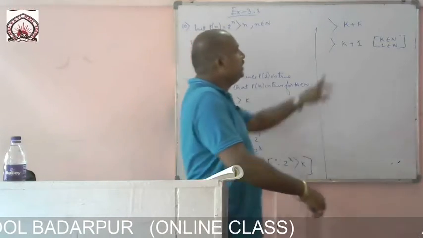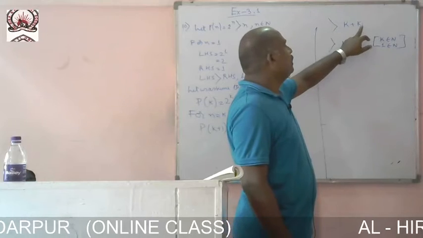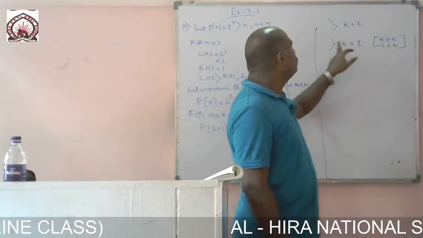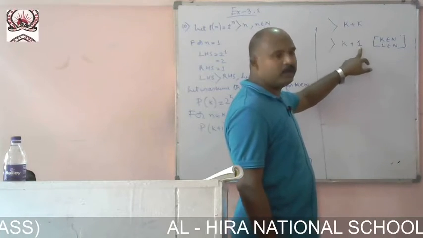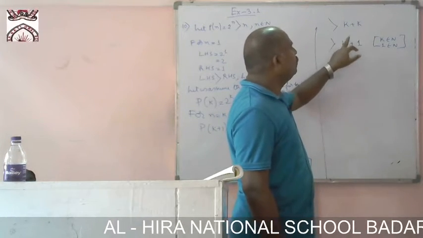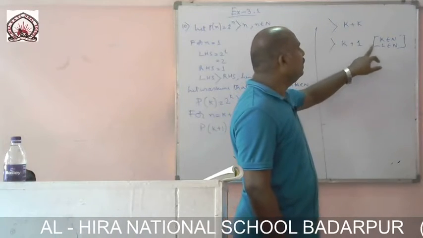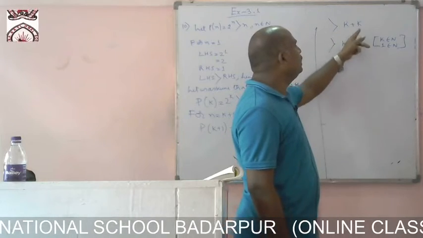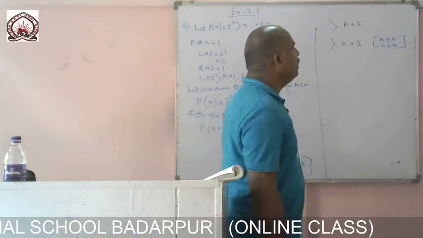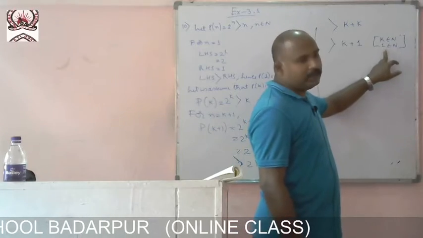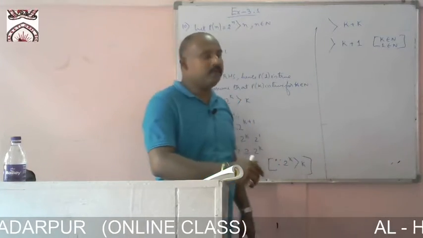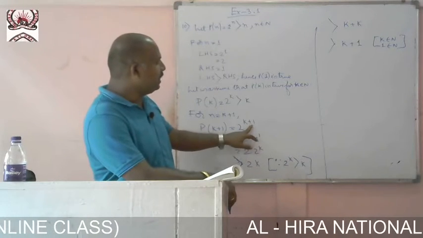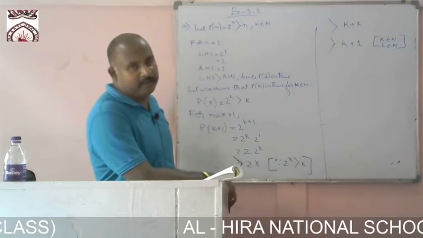Now twice k is nothing but k plus k. Now k is a natural number. The smallest natural number is 1. So in place of k we are putting 1, so k plus 1. Since k is a natural number and 1 is also a natural number, and 1 is the smallest natural number, so we can say 2 to the power k plus 1 is greater than k plus 1.